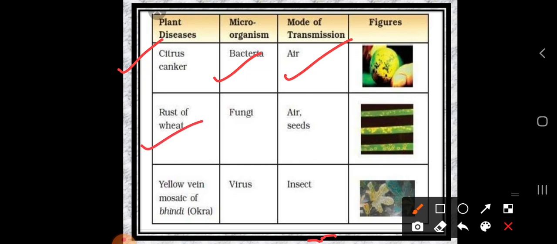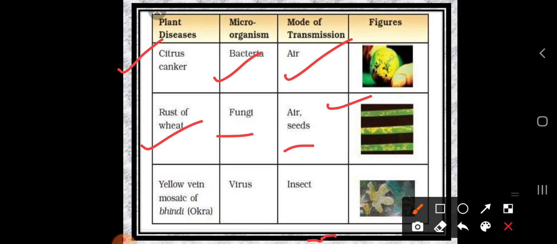Next is the rust of wheat. Rust of wheat means this type of disease is going to cover the surface of the wheat layer, so we call it rust of wheat. How is it caused? By fungi. What is the mode of transmission? The air, and also seeds: if we take seeds already affected by rust, the upcoming plant or crop will show the same disease. So the mode of transmission is air or seeds.